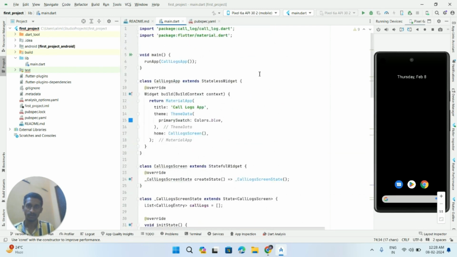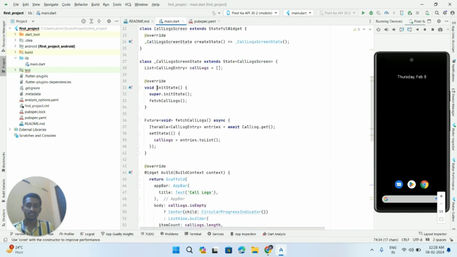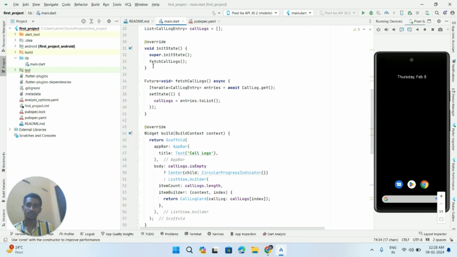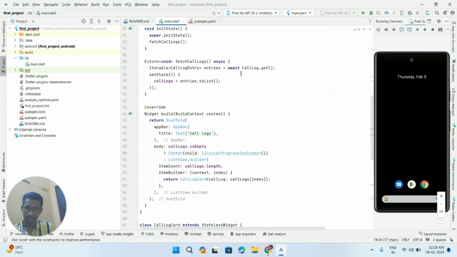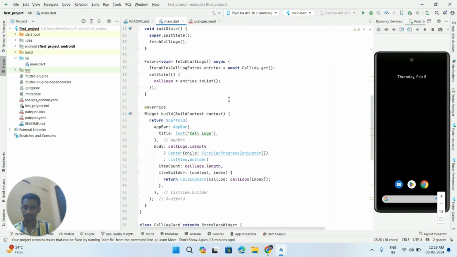If you look at the app flow or overview, here we are defining the packages. The main method launches our app. Here we are displaying the app name, setting the theme, and creating the screen for our app. Initially, when the screen is built, the init state method is called. Once the init state method is called, fetch call logs will fetch the call log information from the user. Then for each call log item, it is going to convert the call log item into a list and append it to the list call logs.